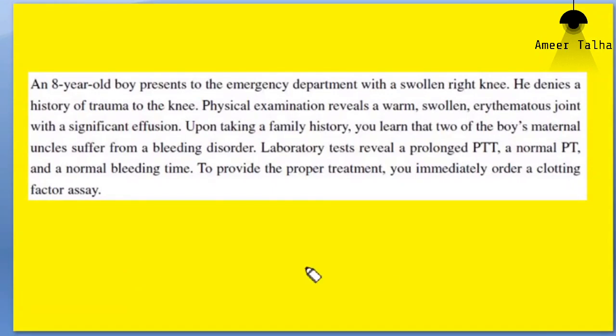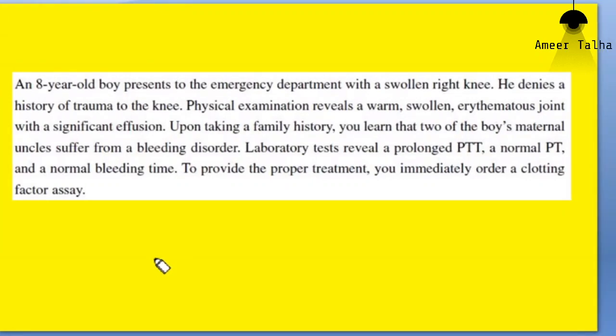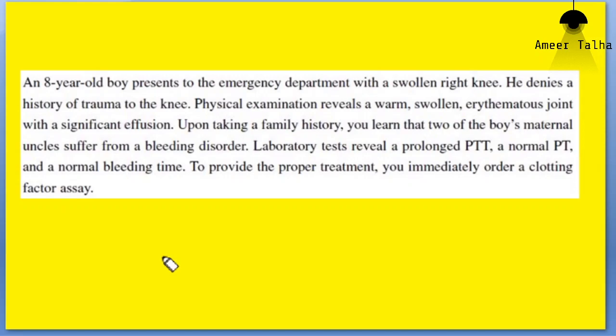And all the clotting factors that we have discussed from 1 to 13 will determine the clotting time. Agreed? So platelets or the thrombocytes will determine the bleeding time, and clotting factors will determine the clotting time.